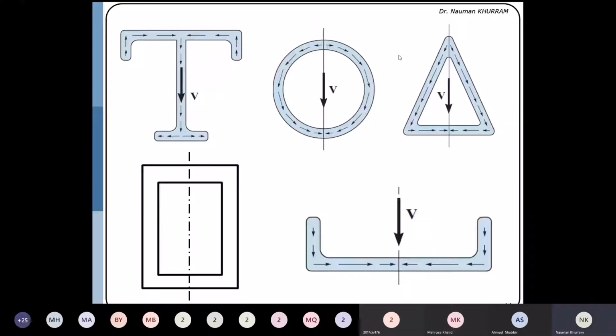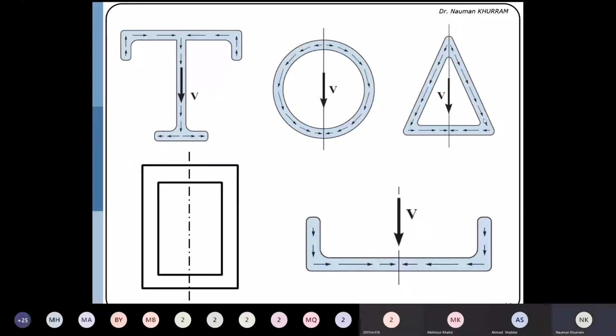The horizontal component of this component will be balanced by the horizontal component of the shear flow on the other side. But if you sum up the vertical component of all the shear flow along the depth, that will be equal to V. Similarly here,